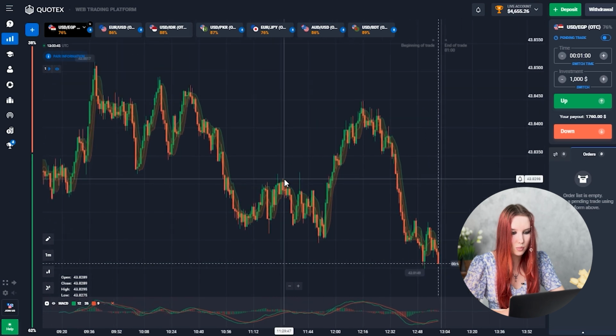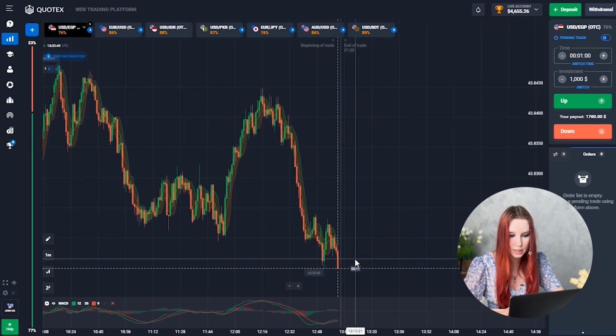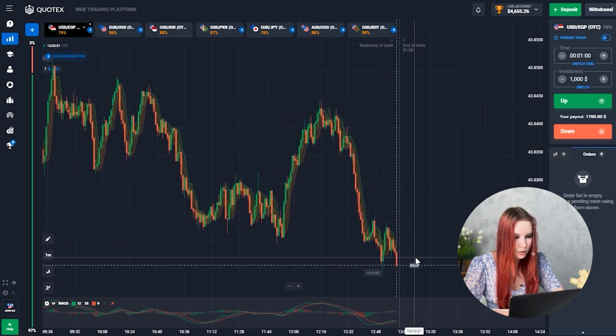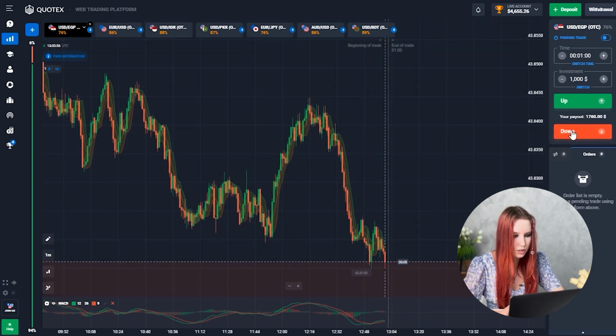Well guys, let's take a look at the situation on the first currency pair. Well, it has a fairly small payout percentage, but maybe a good situation. What do we see here? Pretty good situation on this downtrend, and well, I think the price will continue its downward movement, so trade down, let's go.